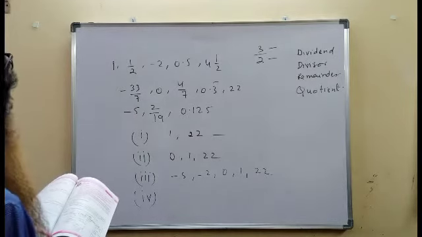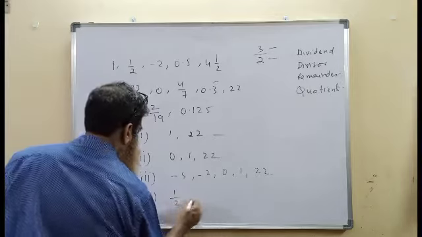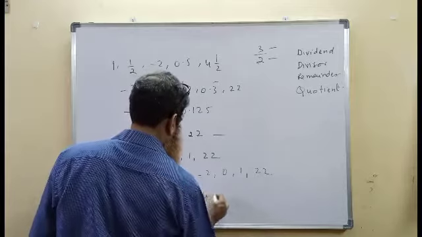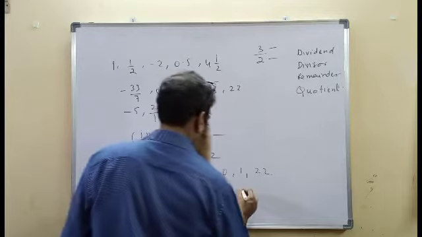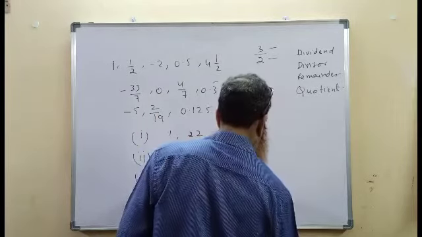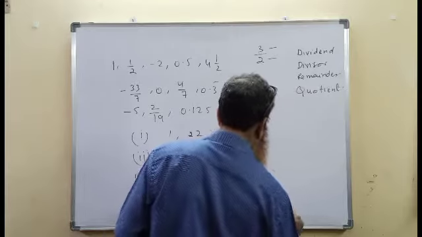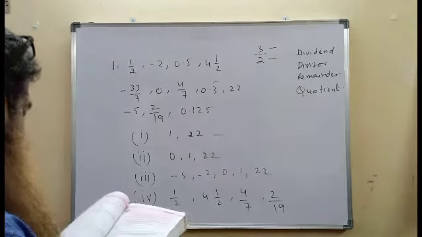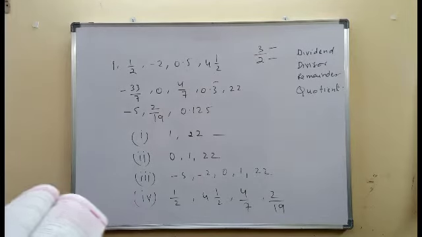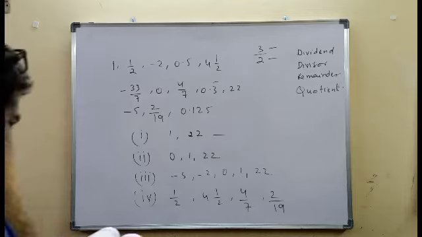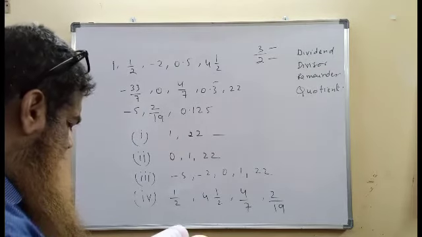Then we have rational numbers: 1 by 2, 4 1 by 2, 4 by 7, 2 by 19. Would you leave out any of the given numbers from rational numbers? Maybe some of the numbers can be left out of the list of rational numbers. Is every natural number, whole number and integer a rational number?